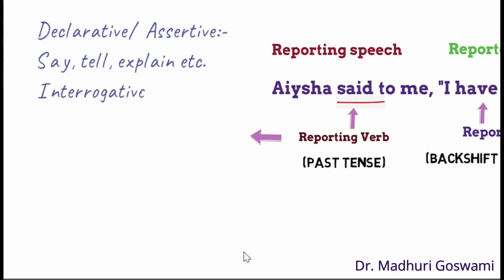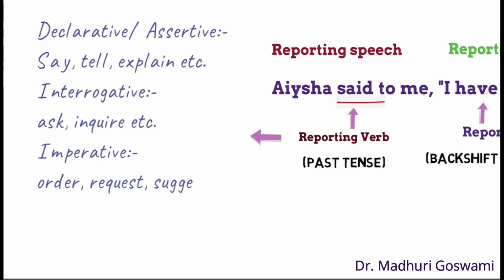In case the reported clause is an interrogative sentence or a question, the reporting verb would be changed into ask, inquire, want to know, etc. In case the reported clause is an imperative sentence expressing order, command, request, or suggestion, then the reporting verb would be changed into a verb of command or request according to the expression of emotions in the reported clause.